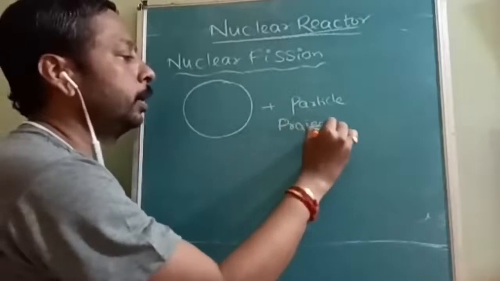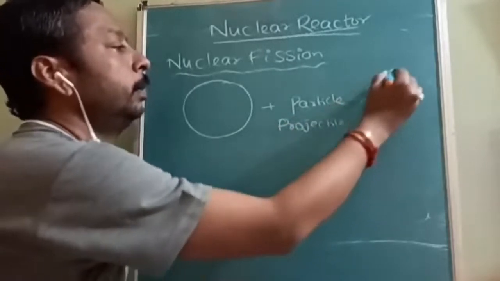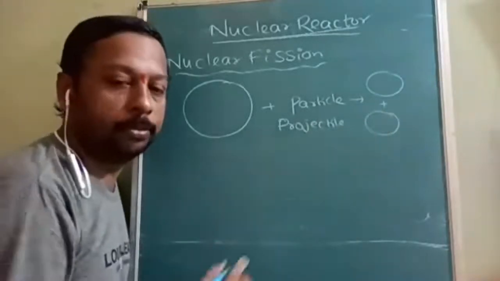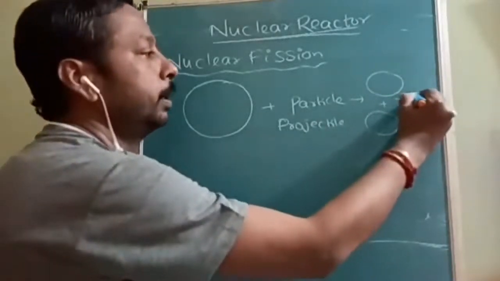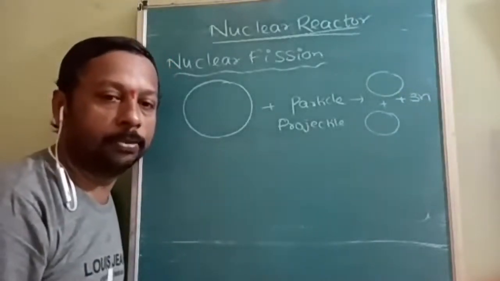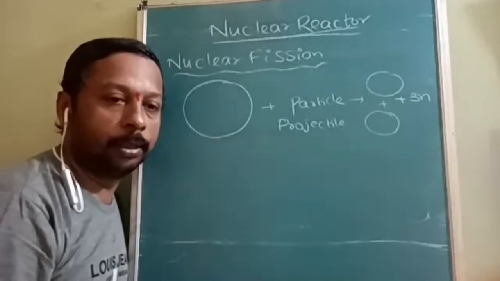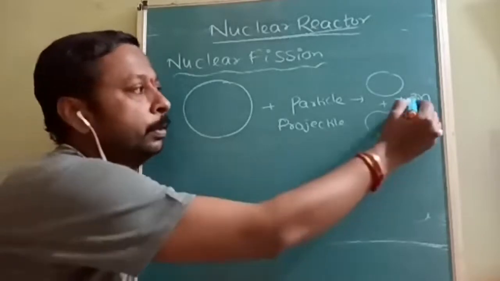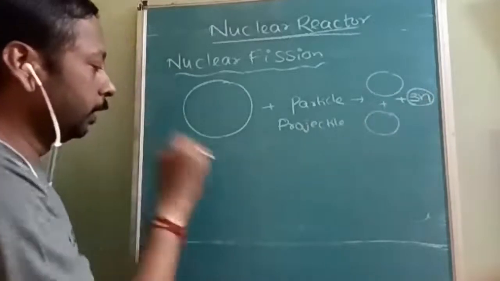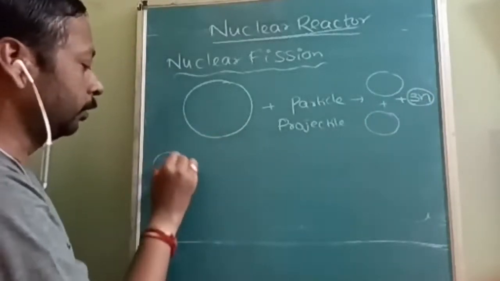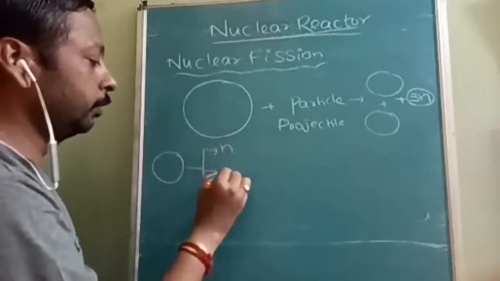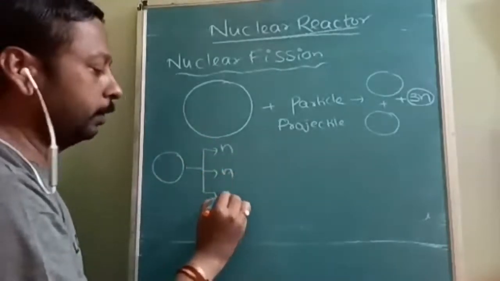will break into two small or medium sized nuclei, but the problem is that it is going to give you three neutrons. How many neutrons is it going to give you? Three neutrons. So these three neutrons, let us take this as the one nucleus. It is producing three neutrons.